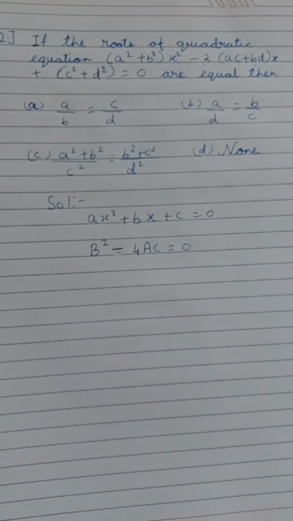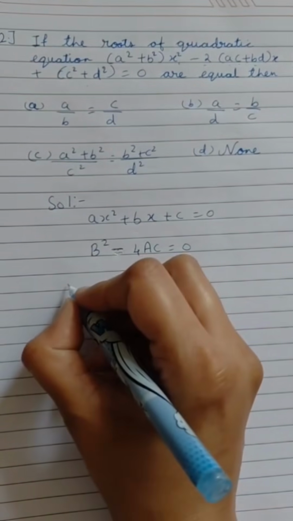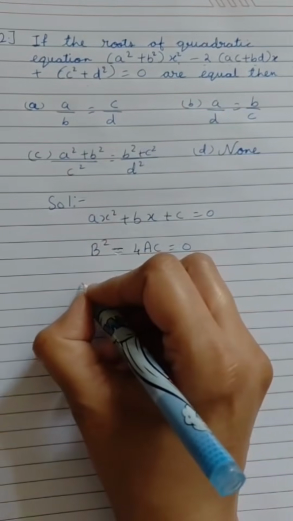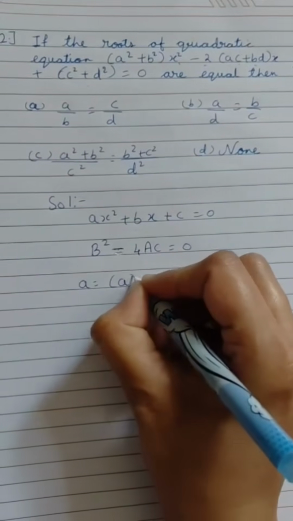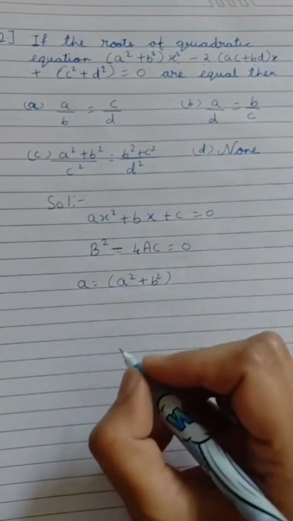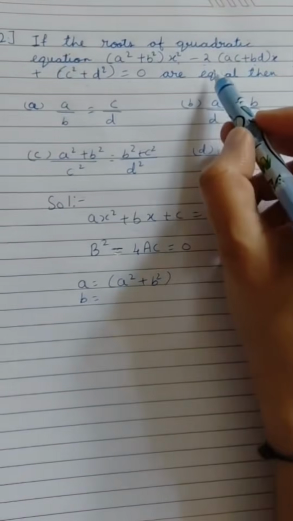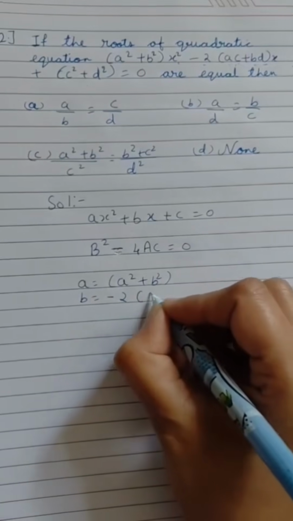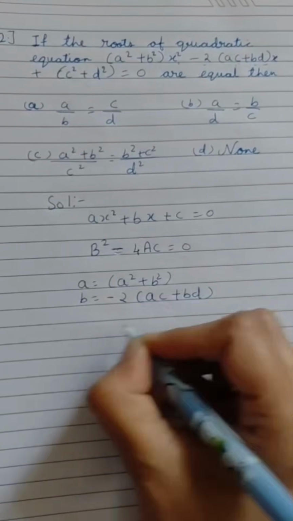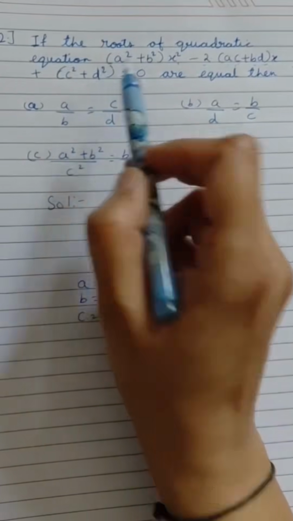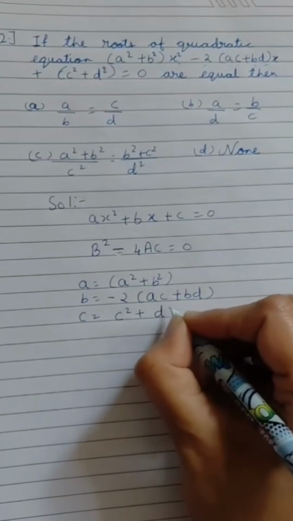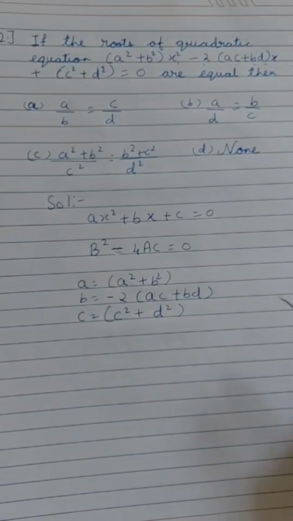So we'll mention the values of a, b, c as I said to you. कि a की वैल्यू के लिए हम क्या यूज़ करेंगे? We are having a square plus b square. So here we'll take the value of a, that is a square plus b square. b की वैल्यू हम ले लेंगे -2. So it's compulsory to write -2. जो भी साइन होगा डिजिट्स के आगे वो हमें मेंशन करना रहता है. So we'll write -2 (ac plus bd), and c, that is the last term, we are having that is c square plus d square. So these are the values of a, b and c we need to take and we need to solve the question.